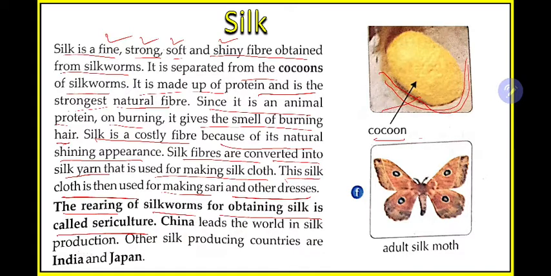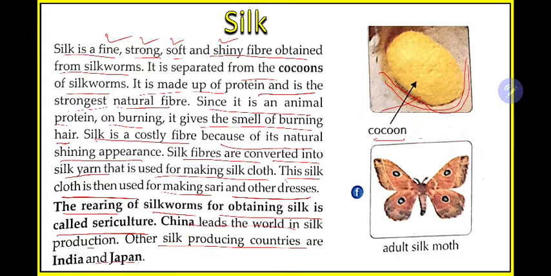Then China leads the world in silk production. Other silk producing countries are India and Japan. On the whole earth, China is the topper in silk production. They produce the maximum amount of silk. Then India and Japan follow China. There are some other countries which also produce silk, but the major among them are India and Japan. And China is the first nation in producing silk.